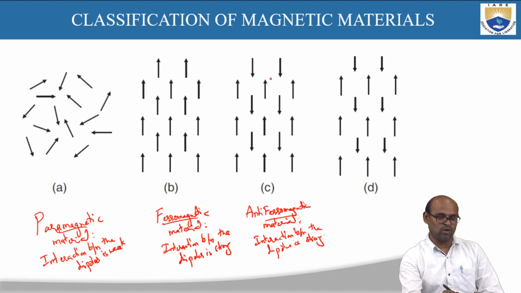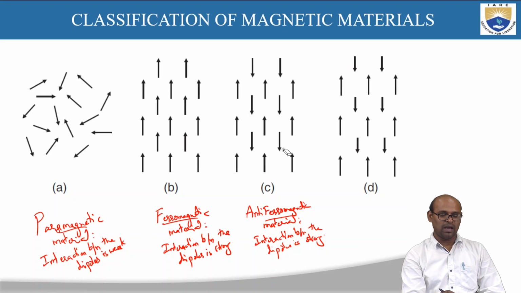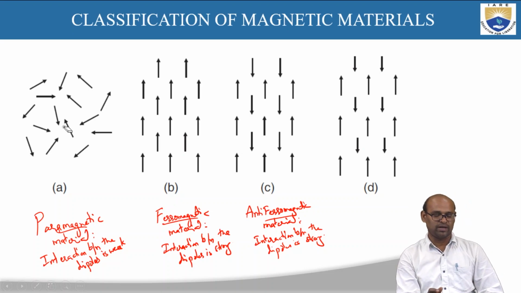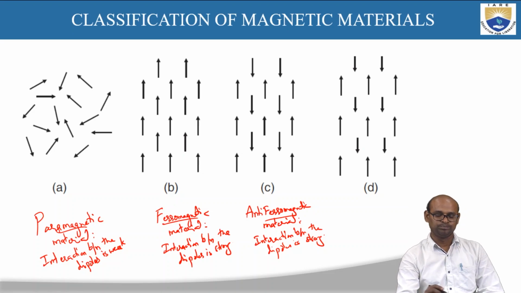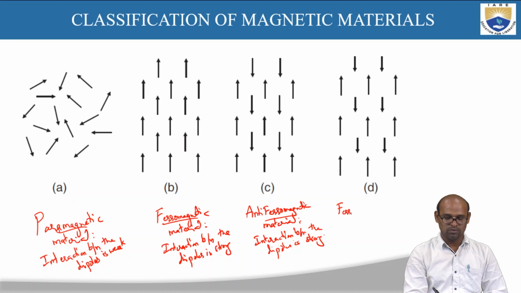One is up and down, up and down, up and down. And all the dipoles have equal magnitudes. All the dipoles have the same magnitude in ferromagnetic, antiferromagnetic and paramagnetic materials, but in paramagnetic there is no interaction. Interaction is very weak.